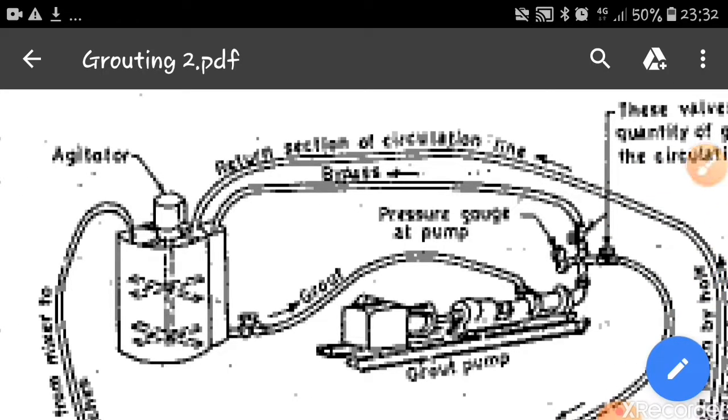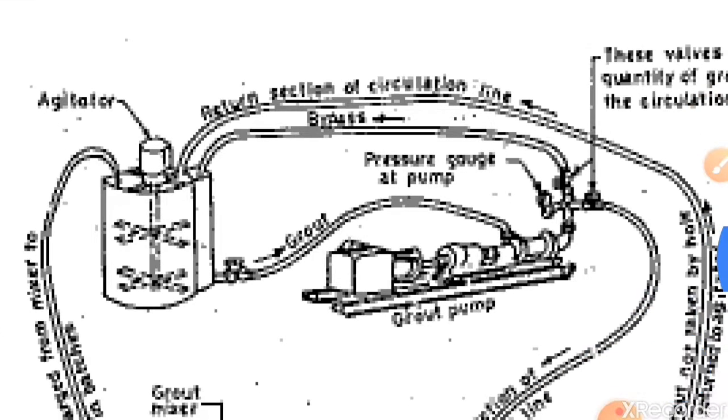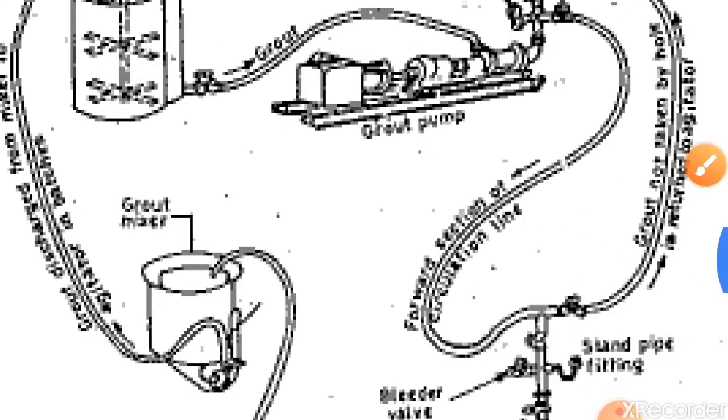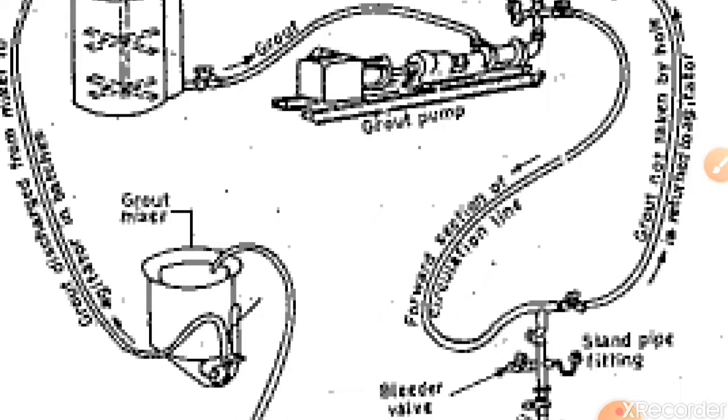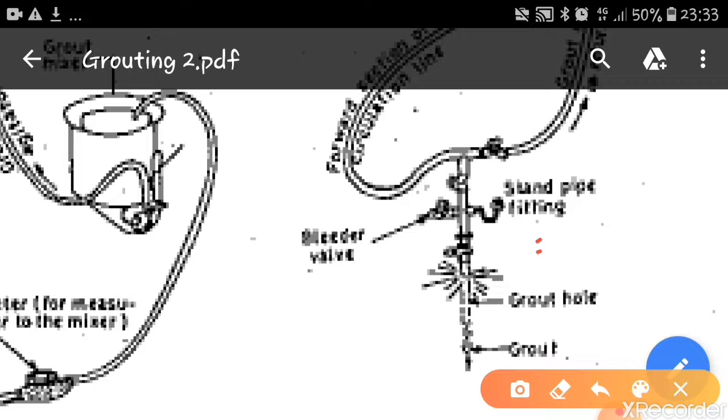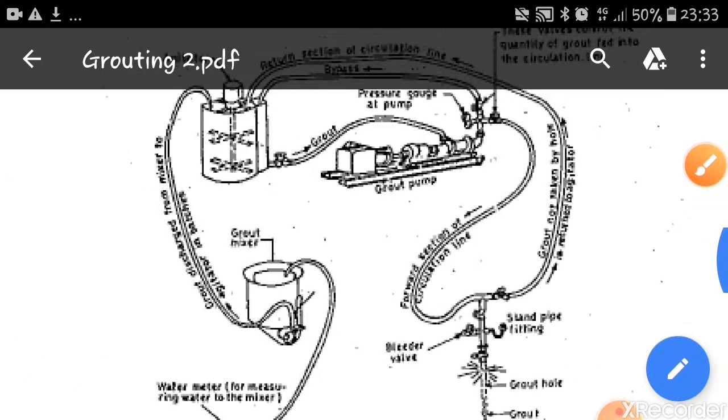In the agitator the grout is agitated and made into powder form, and then it goes to the circulating pipe, which is connected to a pump. From the pump it goes to the forward section of the line, then to the standby fittings and the grout hole, and then the grout comes out. There is one more line: the grout which is rejected goes back to the agitator and comes back into the same system. So this is called a circulating system.